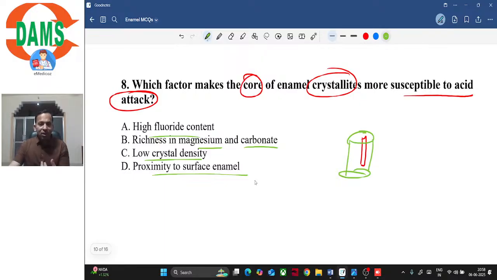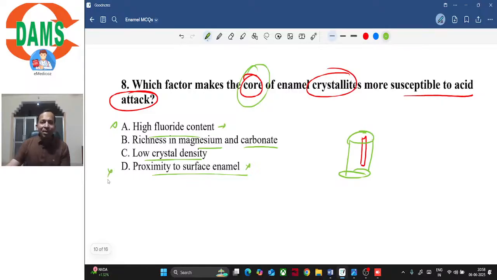So which of these four do you think is the correct answer? Is it the fluoride content? Is it the magnesium carbonate? Is it the low density, or is it the proximity to surface enamel? So obviously proximity can't be the correct answer, since we are talking about the core. It has to be deep, isn't it? High fluoride content, again it is more towards the surface. Also fluoride makes it caries resistant, not prone. So again option A and B can be ruled out.